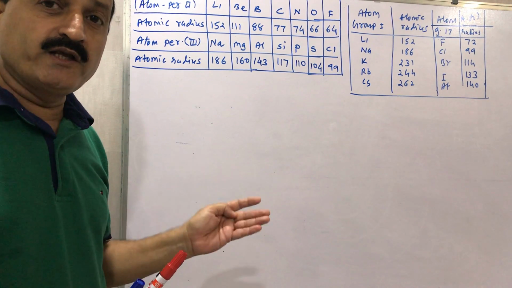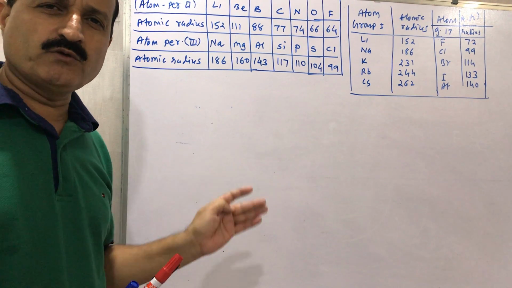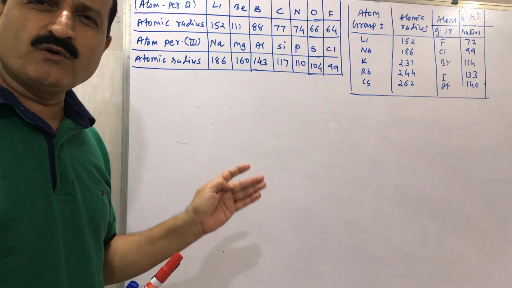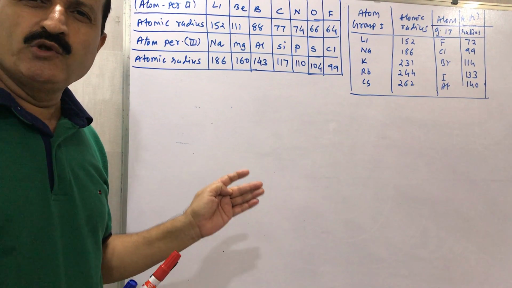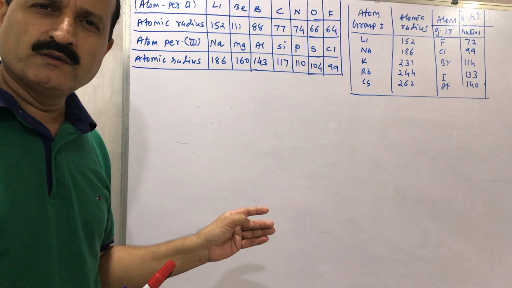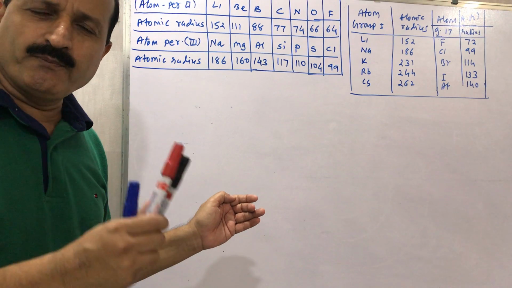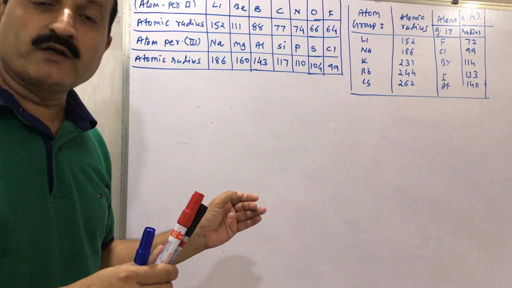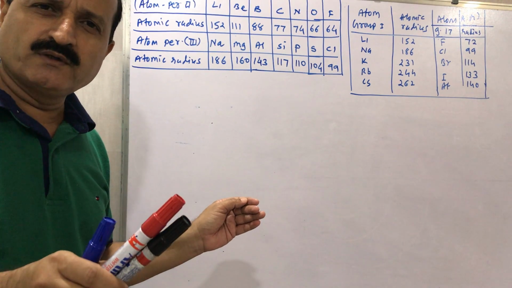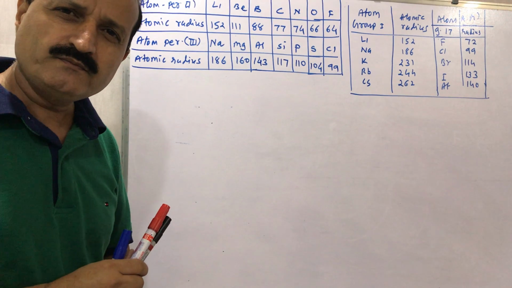The atomic radius of lithium is 152. The sequence of values you can easily remember: 152, 111, 88, 77, gap of one box, 66, and the last box is 64, and before 66 it is 74.